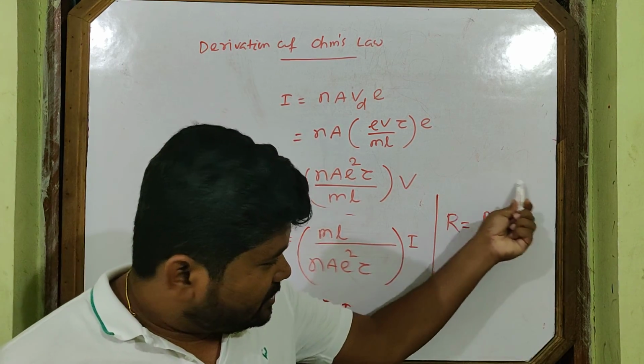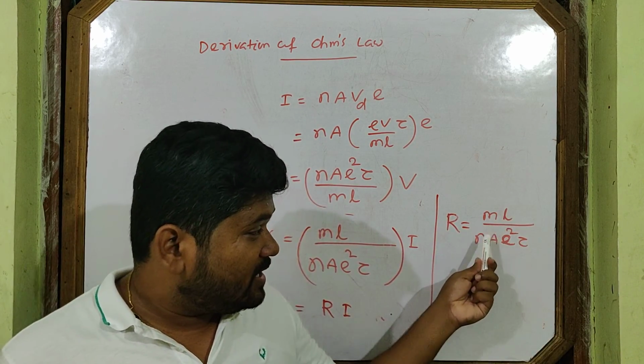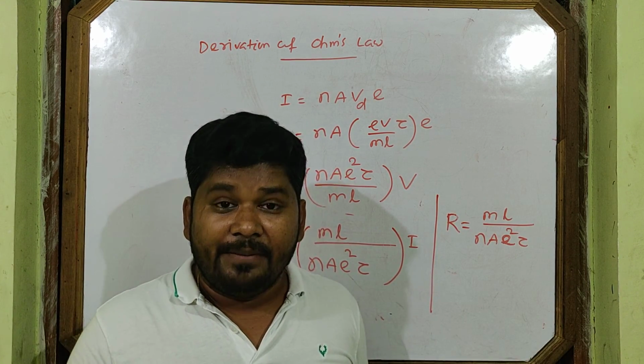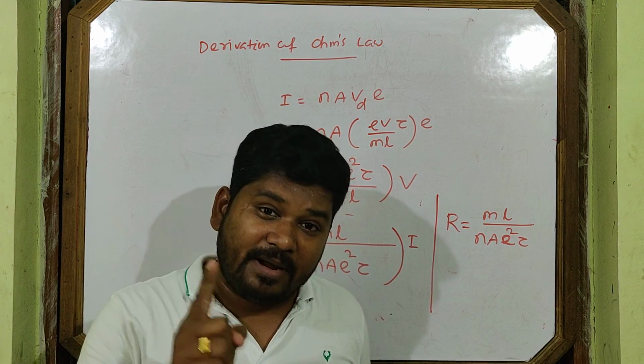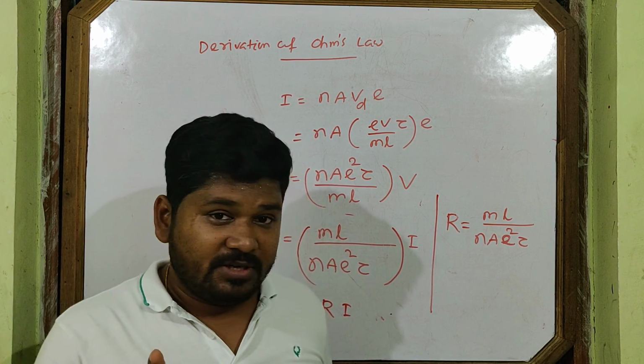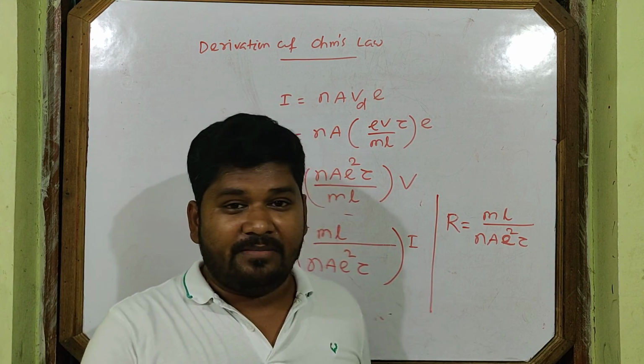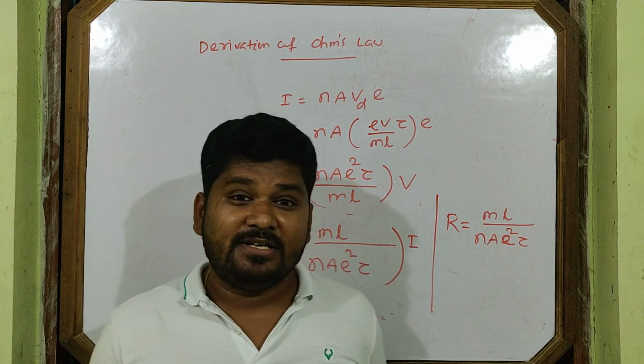So this is constant for what? This is constant for a particular conductor made up of a particular material, only one material should be there, otherwise the n value changes, at constant temperature.